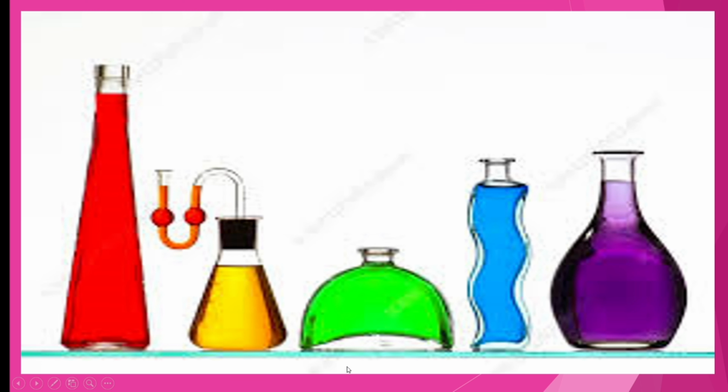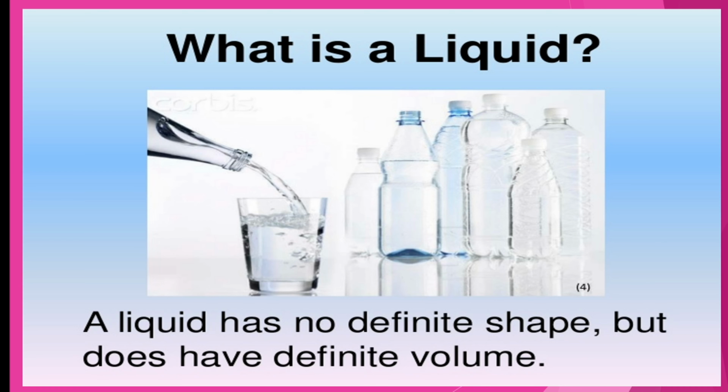Here also you can see different shapes of the container. Wherever you pour, the liquid takes that particular shape of the bottle. So that is the nature of the liquid because it does not have a particular shape, but it does have a particular volume. It takes the shape of the container because molecules are loosely packed. This is another example. What is a liquid? A liquid has no definite shape but does have definite volume. You can say 1 liter, 2 liters, or half a liter of milk, but it takes the shape of the vessel into which you pour.